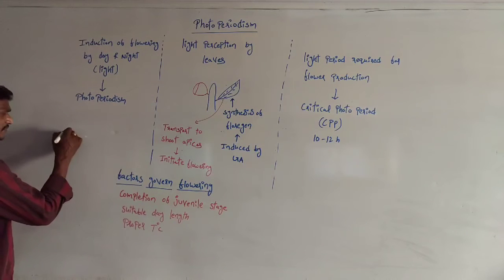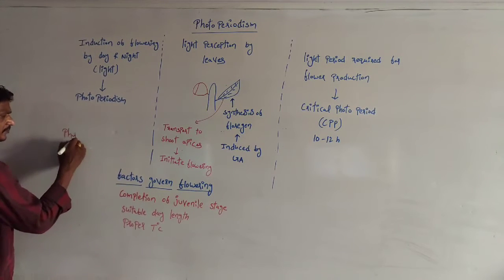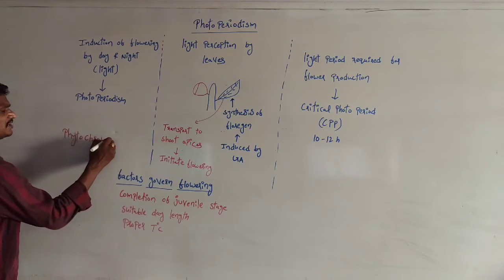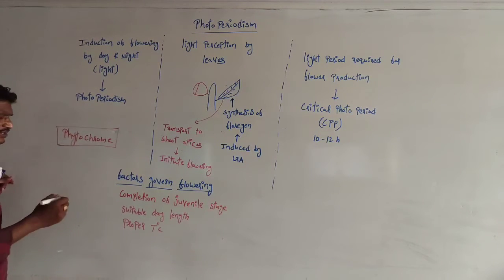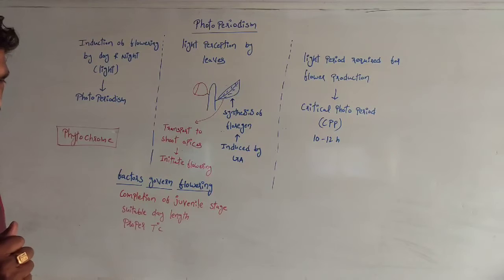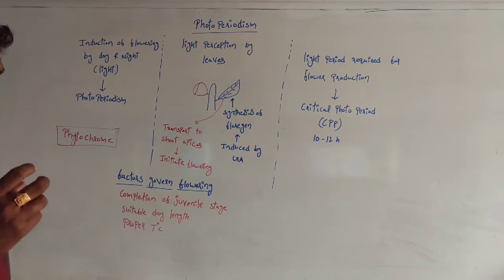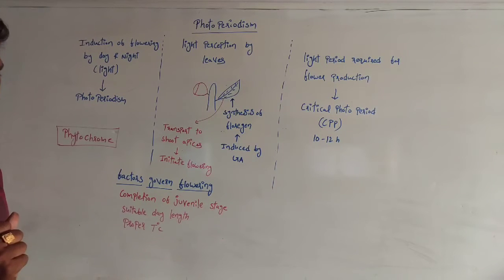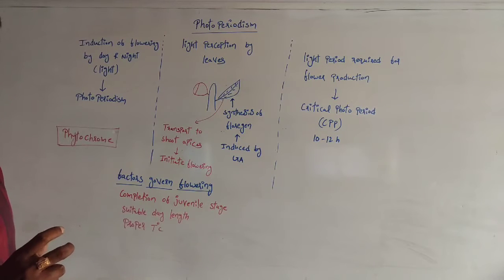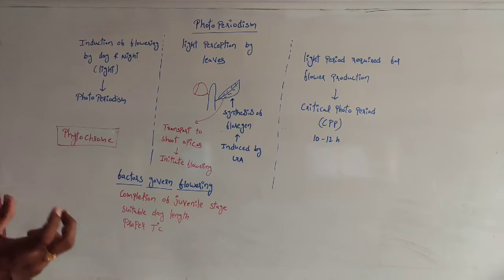See, within the plants, one of the important pigments is there. That one is called phytochrome. The pigment name is phytochrome. So this is one of the proteins, right? That protein is present within the plant leaves, and different regions within the plant. Most of the cases, it is present within the leaves. That pigment interacts with the light and supports the production of phytohormones.